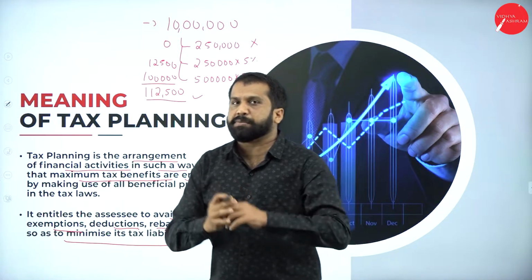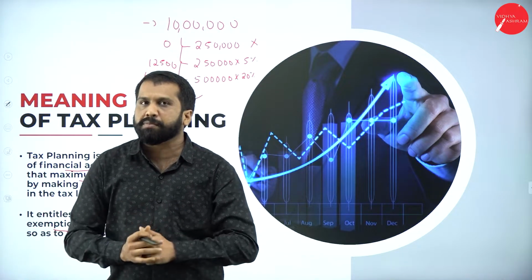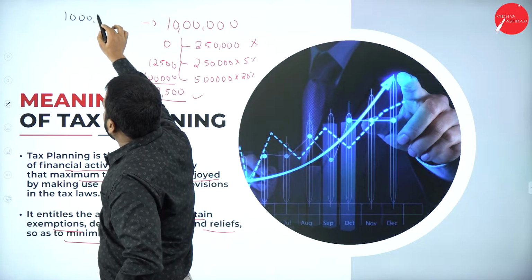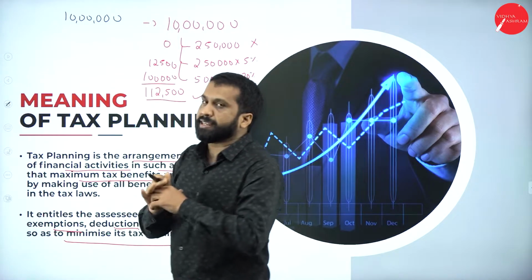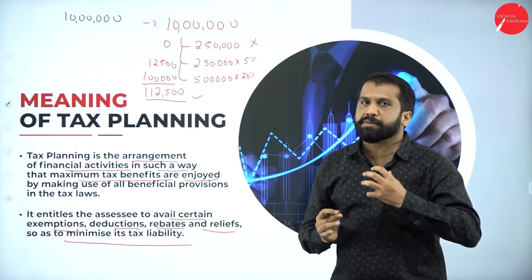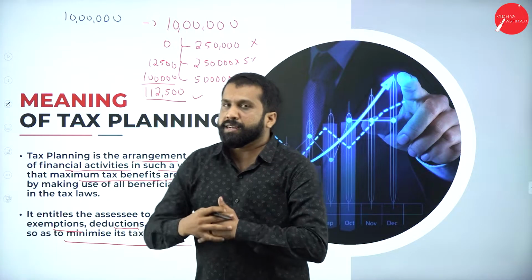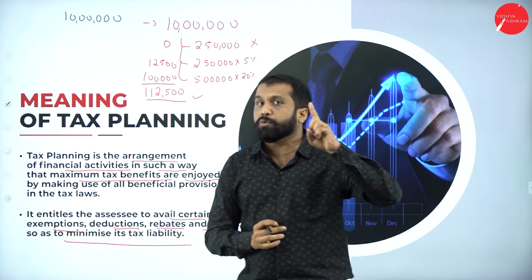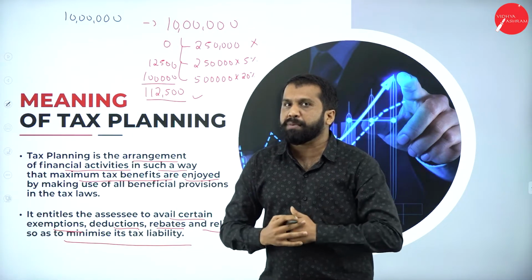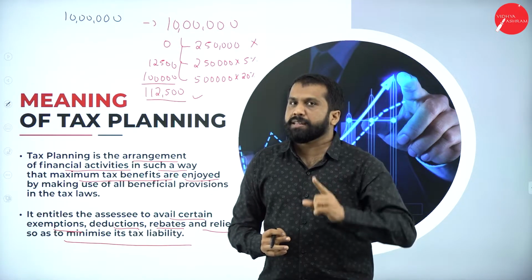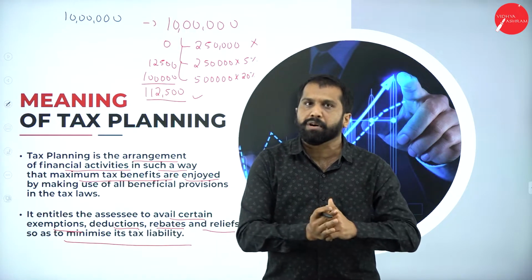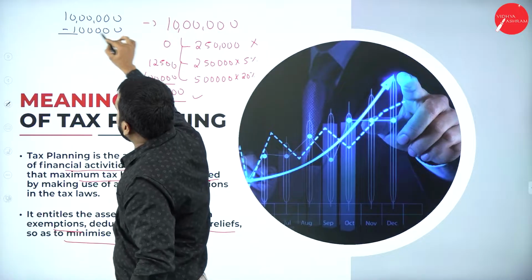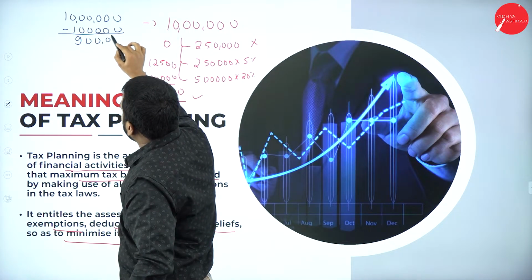He asked me a few pieces of information. He asked me, what is your salary? I said, per annum I get 10 lakh. That is my salary. He again asked me, have you done any investment? I said, yes, I have a housing loan. I am paying interest of 1 lakh per year. Then he said, get me that document. I brought it. Now, from 10 lakh, he reduced 1 lakh. So 10 lakh has become how much now? 9 lakh.